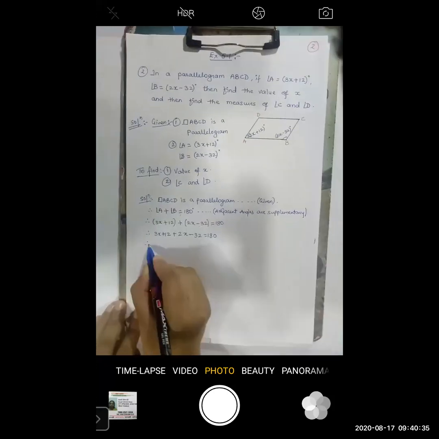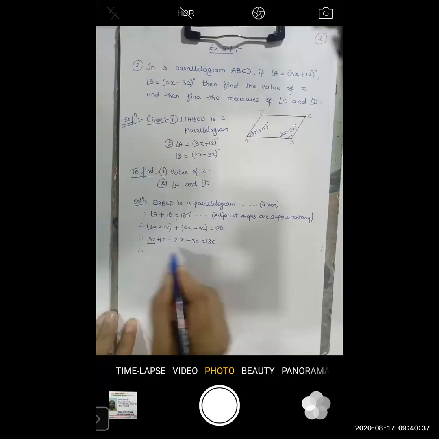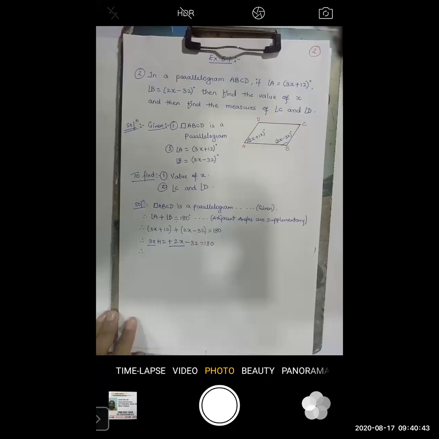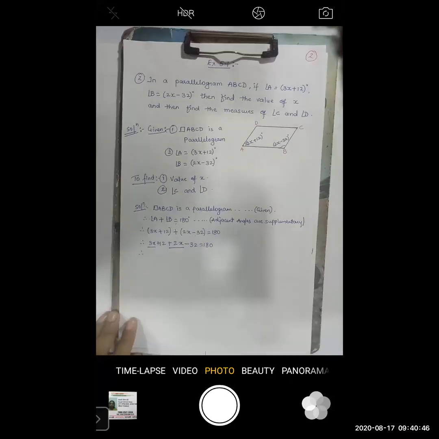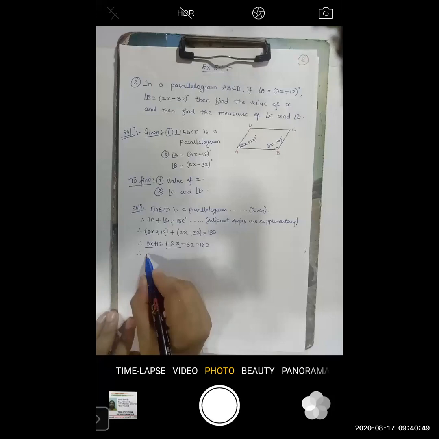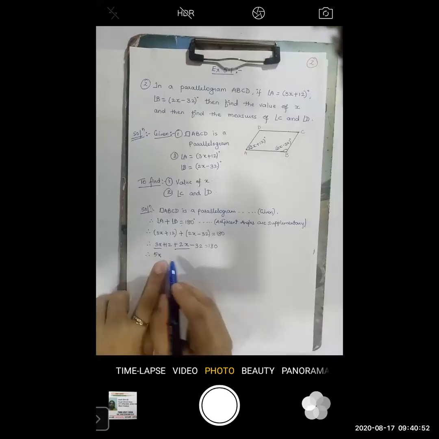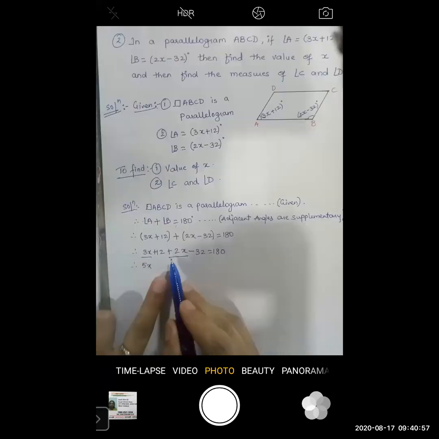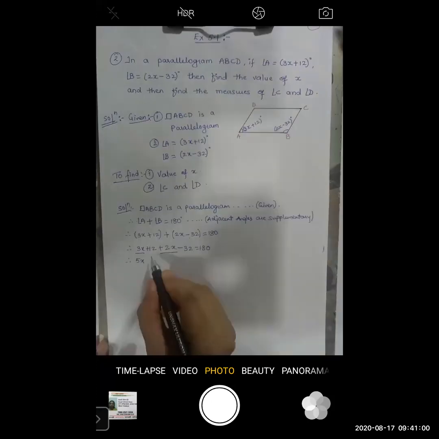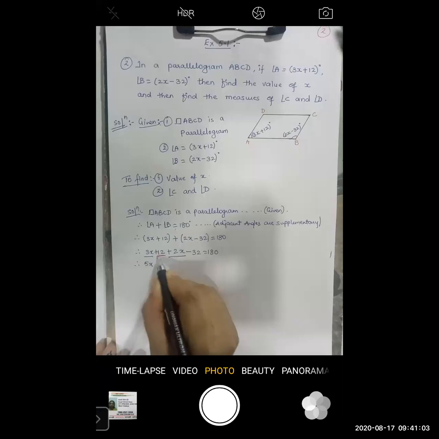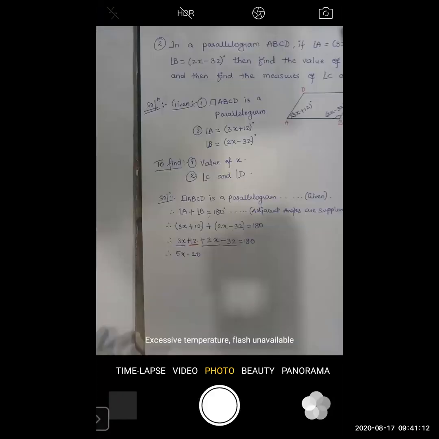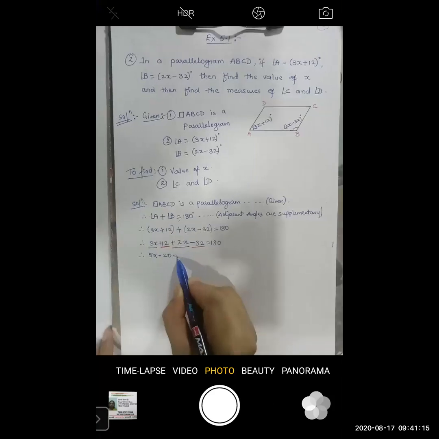Now 3x plus 2x, they are like terms. And we know that if the terms are the same or like, we can add. So 5x. Now plus 12 minus 32, you will get minus 20, equals 180 degrees.